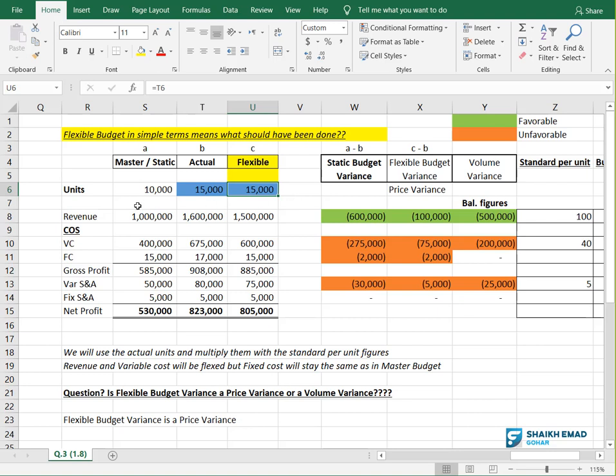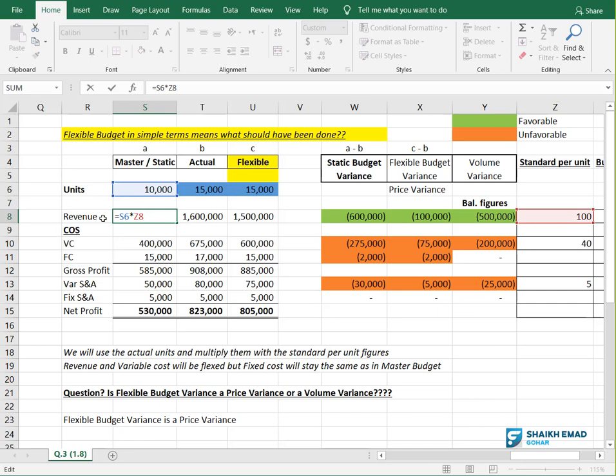Now moving on, my friends, I have calculated the revenue, and I will show you how. This file I will share with you, so don't worry. See the formula.